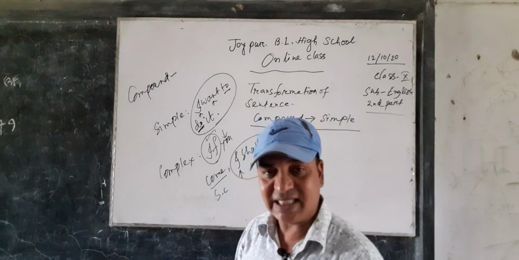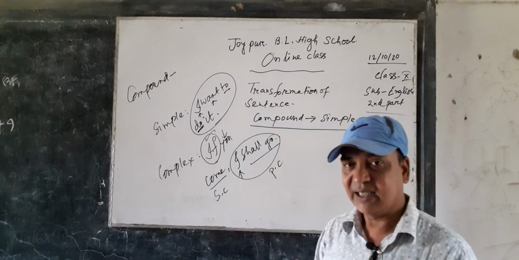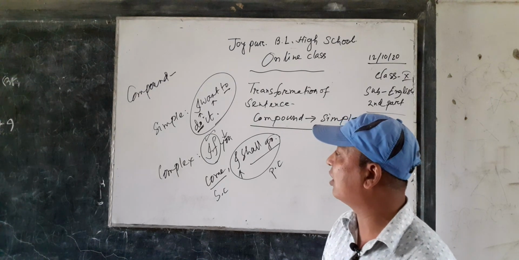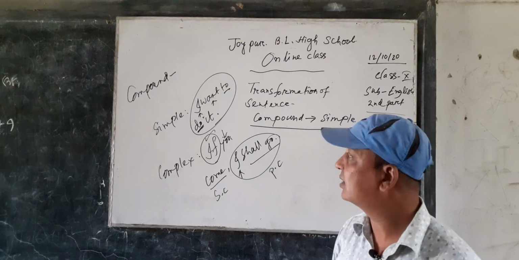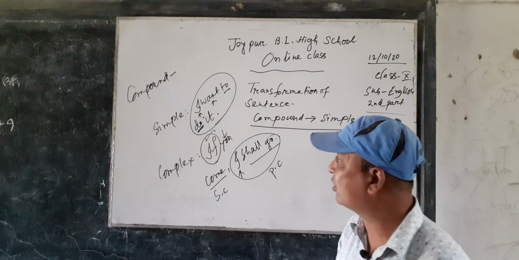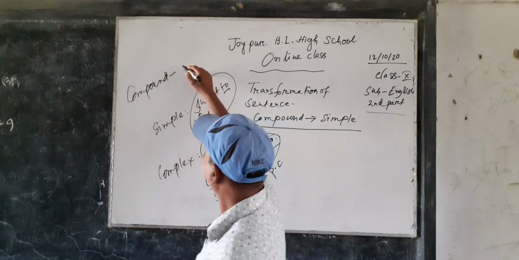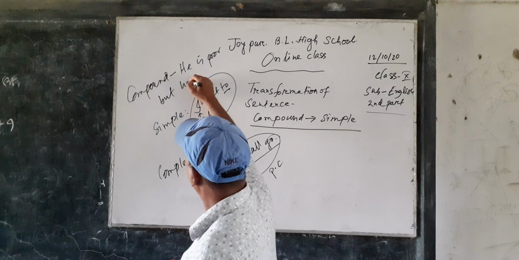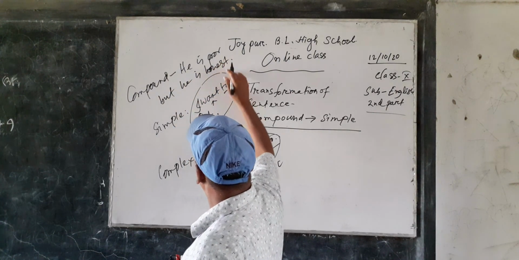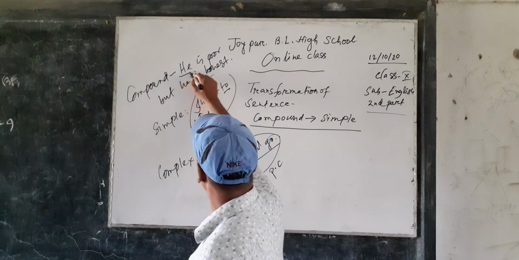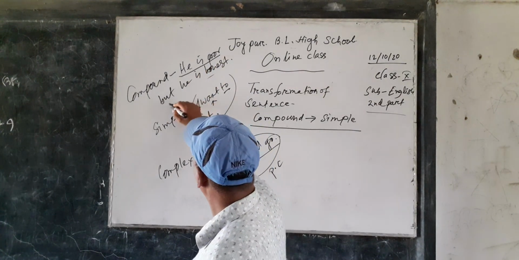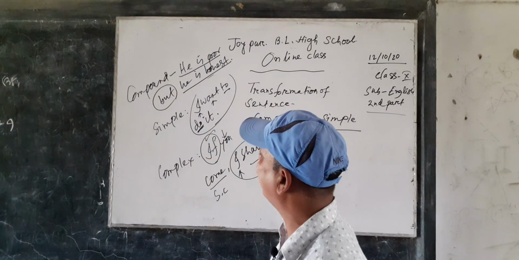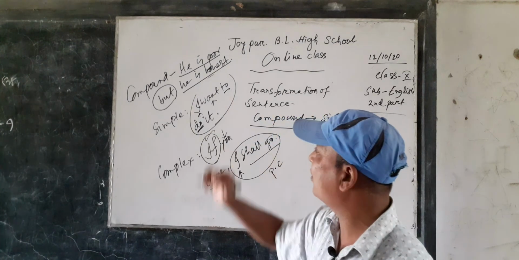Compound sentence is a sentence which is combined where there are two or more coordinate clause or clauses, and they are combined by a coordinating conjunction. He is poor but he is honest. Here there are two clauses. He is poor and he is honest, and these two clauses are combined by a coordinating conjunction but. So this is a compound sentence.